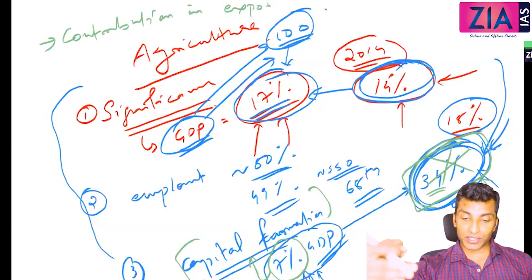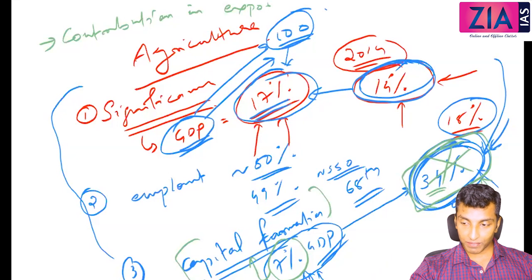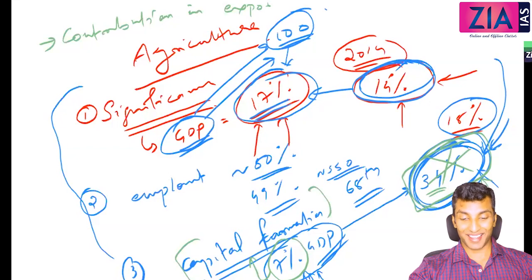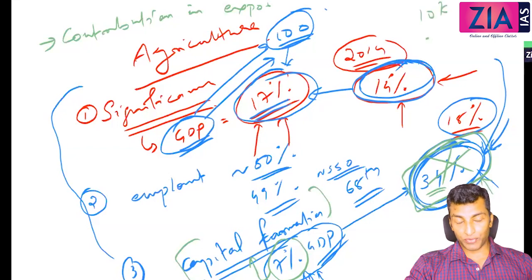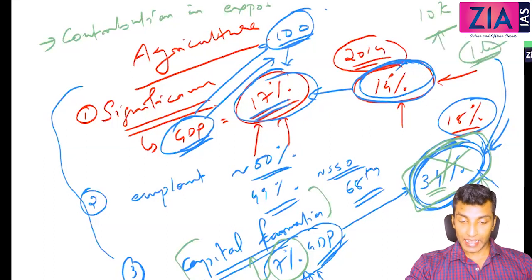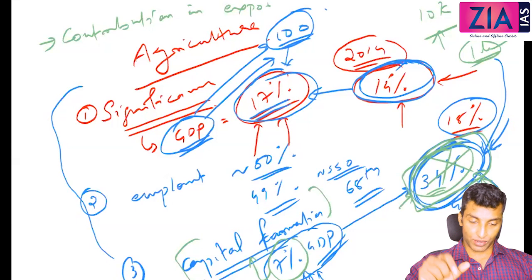It's just for a comparable basis. I'm comparing investment with GDP. How much is the investment as part of GDP? Not within GDP. Because I assumed that goods and services are only part of GDP. So how come investment is? I'm saying, let's say I am investing 10,000 in something, and my salary is like 1 lakh. I will say 10% of my salary is invested. Exactly in the same way, 34% of GDP is going as investment. Yes, I got it. It was for comparison purposes. Okay, sir. So no need to have any confusion.